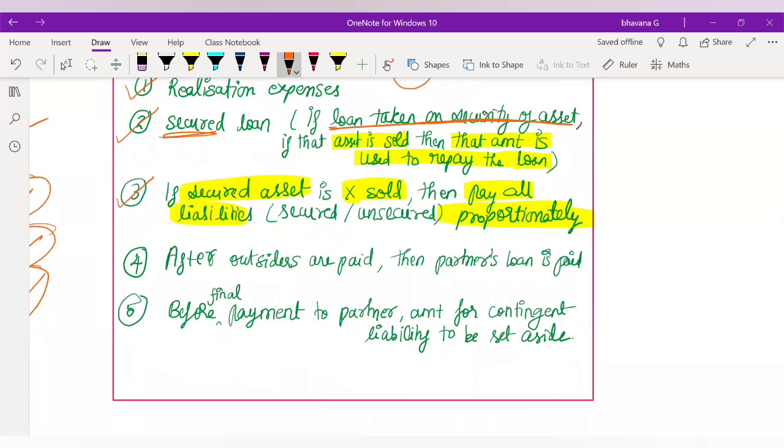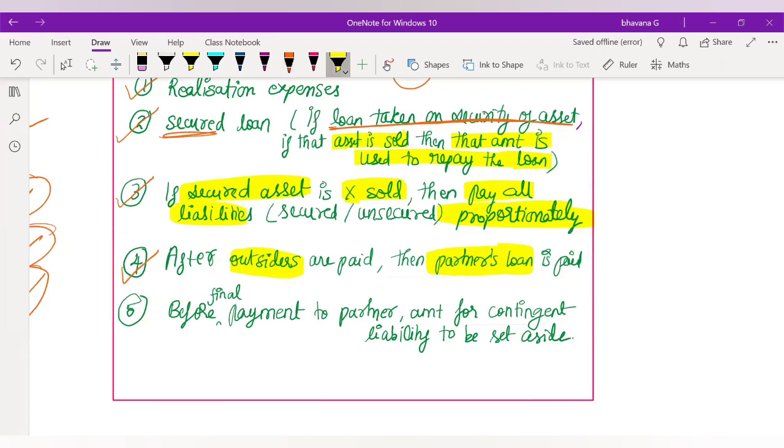The fourth point tells you that after all these are paid, any other outsiders' liability, after you pay all of them, at the end you will pay your partner's loan. So partner's loan you will pay at the end only. So first, realization expenses. Second, your unsecured loan. Third, if a secured asset is not sold, I mean, all the liabilities you will pay proportionately. Fourth, if all the third parties' or outside liabilities are paid, at the end you will pay your partner's loan. That is your fourth point.